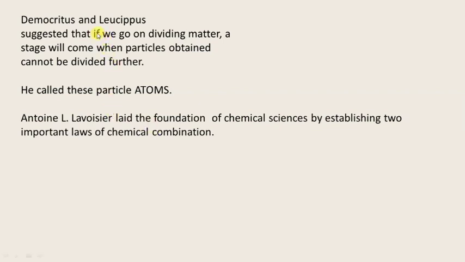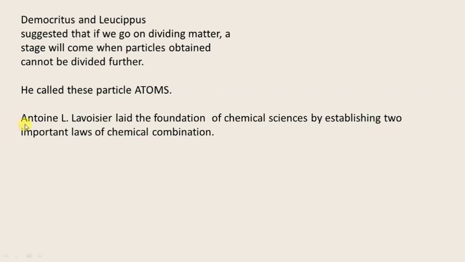There are many scientists who described the atoms according to their perception or postulates. There was Democritus and these two scientists. They suggested that if you go on dividing matter, a stage will come when it cannot be further divided, and those particles are called atoms.